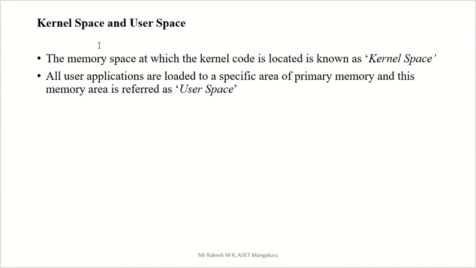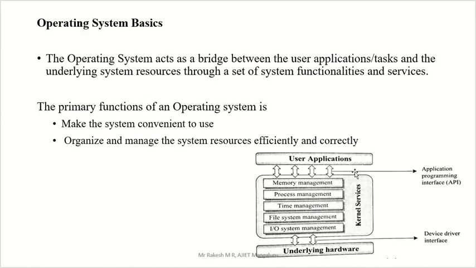Now another thing is kernel space and user space. What do you mean by kernel and what do you mean by user? Kernel means operating system, and user means we have another side. I will go to the previous slide again. Here we have the user, here we have the kernel. Here you can see kernel services, that is operating system services. Here we have hardware. So in between hardware and user we have the operating system or kernel. So for user and operating system, we have two spaces: user space and kernel space.